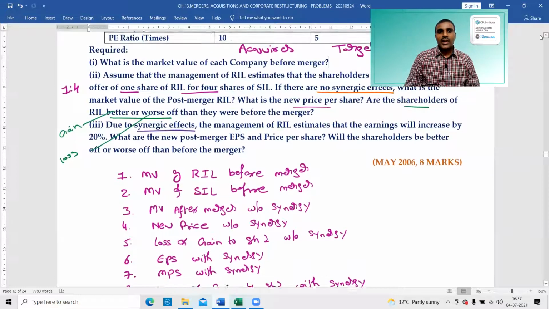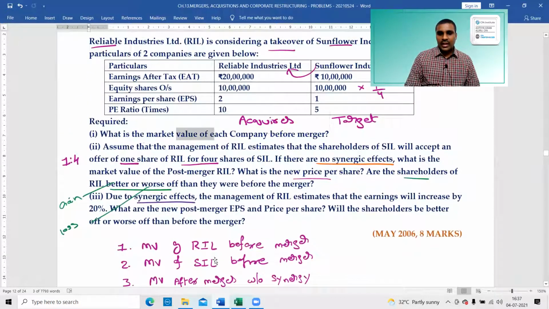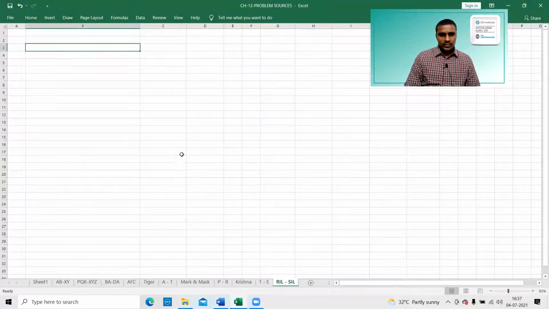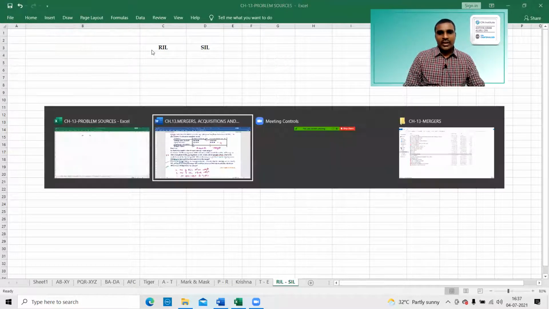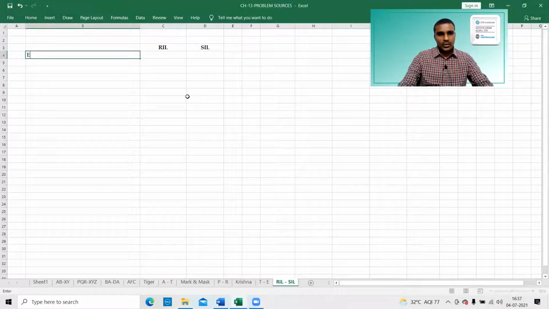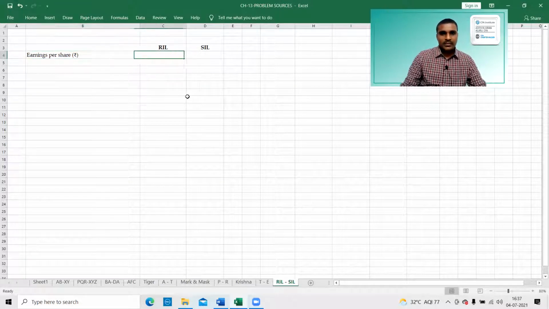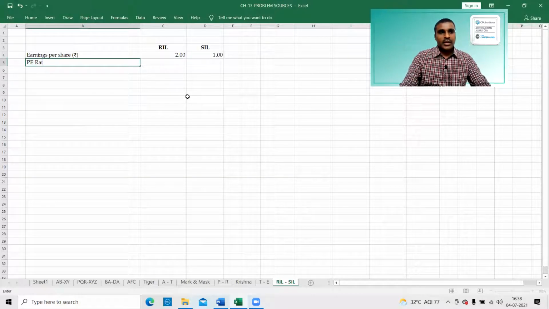Okay, right. So the first point is the market value of each company before merger. Straight away, they have given the data. Our duty is to just substitute the data. We'll take RIL, Reliable Industries Limited, and SIL. Next, what is the RIL earnings per share? Earnings per share, rupees 2, and SIL earnings per share, rupees 1. Then the PE ratio, in times.